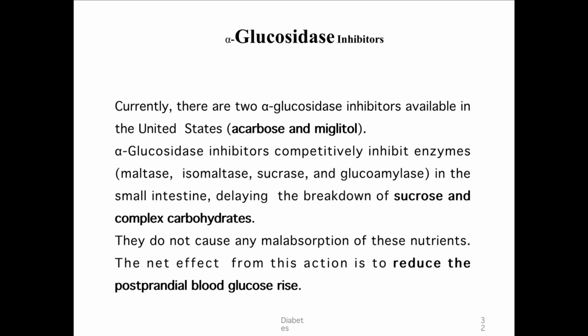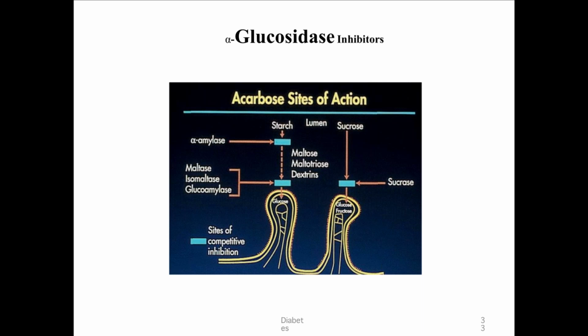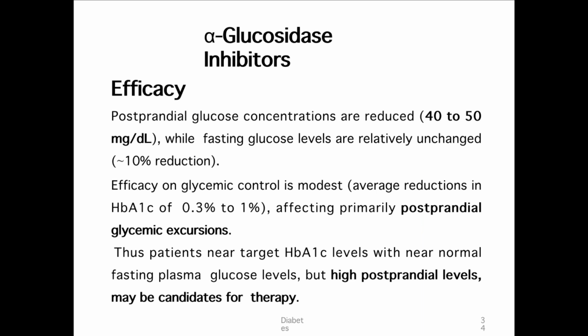They don't have any role to play with lactose absorption, so that's why it does not cause lactose intolerance and diarrhea. Efficacy: postprandial glucose concentrations are reduced while fasting is relatively unchanged. It mainly affects postprandial glucose, and should be used in patients who have high postprandial levels.